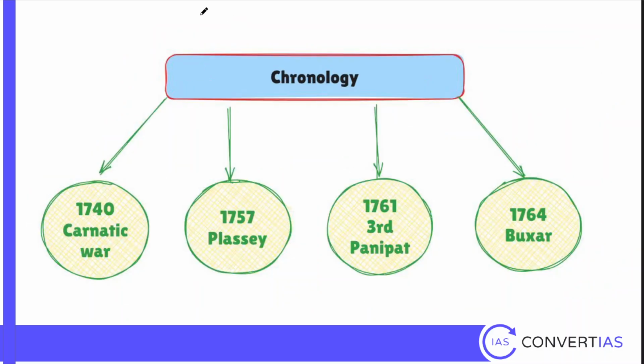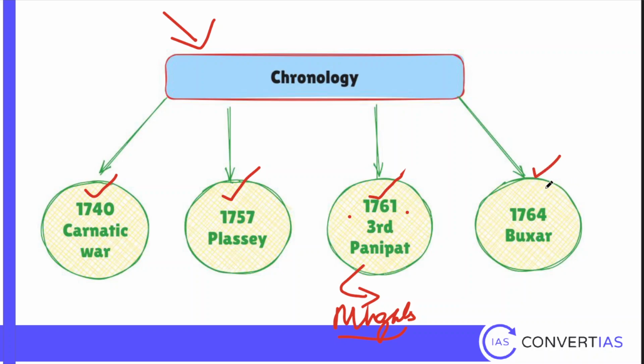Now chronology is there with respect to India itself. When exactly did the British control in India start? Is it the Carnatic Wars in the 1740s where they defeated the French? Is it the Battle of Plassey in 1757 when they had the first military victory? Or is it the 1761 Third Battle of Panipat where Marathas were defeated by Ahmad Shah Abdali? Because Marathas were a formidable force. They were likely to replace the Mughals. So was it then? Or was it during Buxar when they signed the Treaty of Allahabad and got the Diwani and Nizamat right? Now all these can be correct.